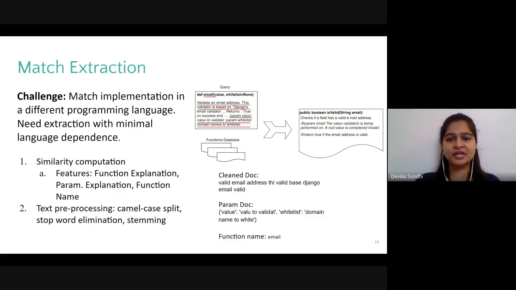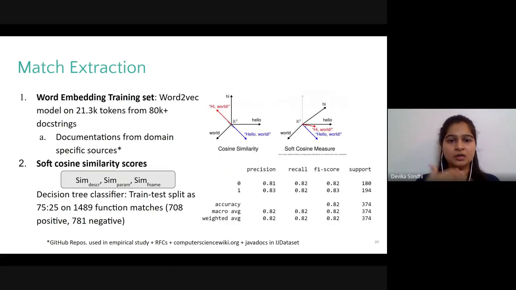As these are expressed in natural language, Metallicus applies NLP techniques on the pre-processed textual data. So we obtained word embeddings trained on domain-specific documentation to capture programming-related vocabulary and context.